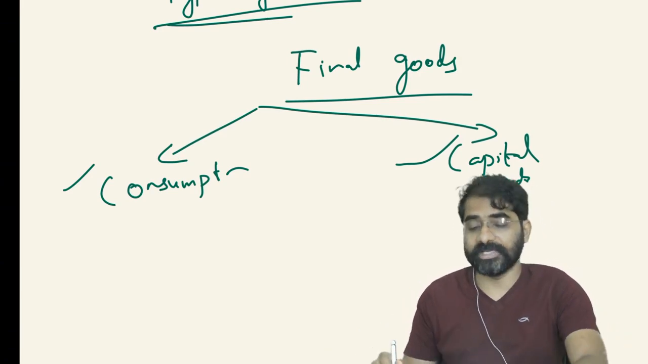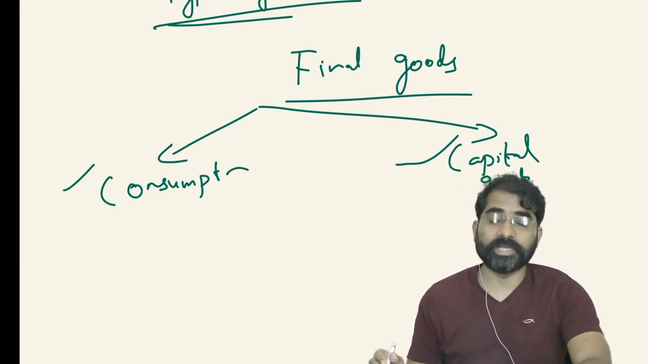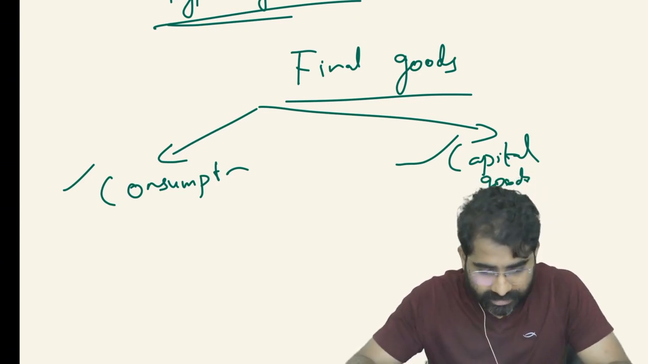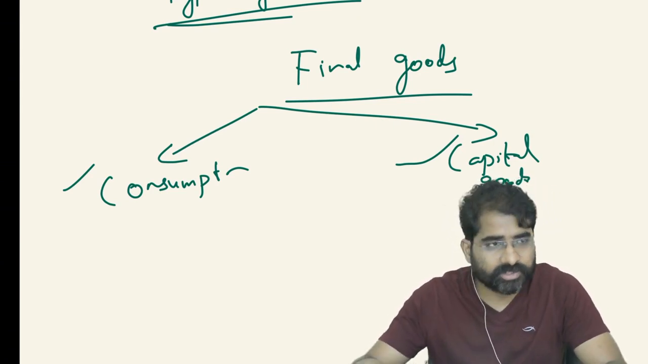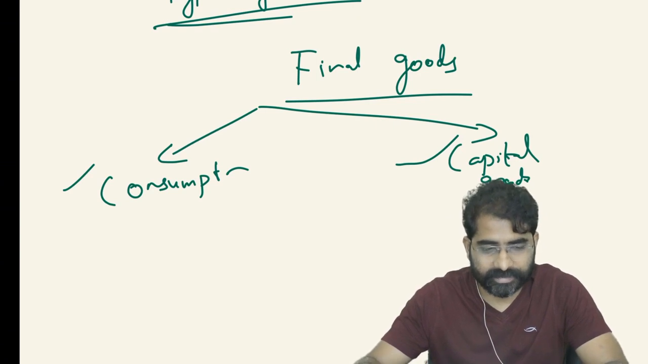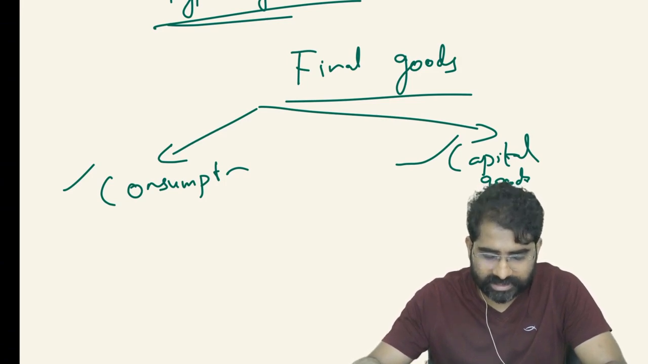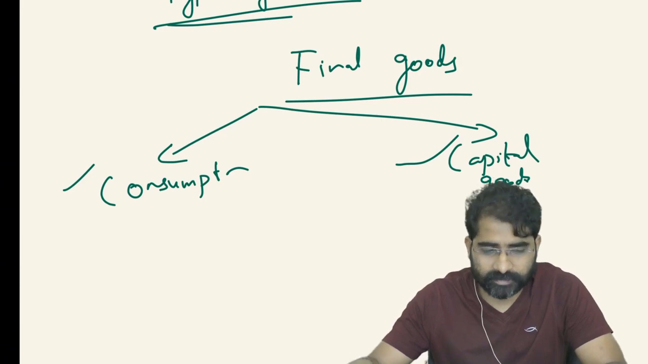But for these capital goods, there will be something called depreciation. Whenever we are referring to capital goods, you have physical capital, that is basically the capital goods. You also have intellectual capital, something like patents and all. Then we have the financial capital, which is money.